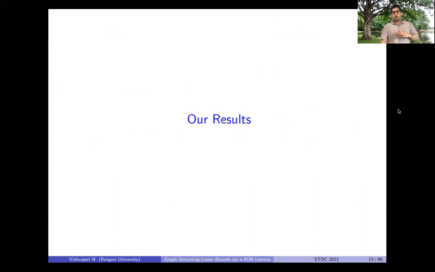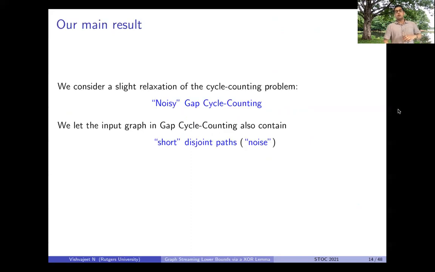So that's where we come in, and we prove optimal lower bounds for a version of the gap cycle counting problem, which we call the noisy gap cycle counting problem. And here, what we do is we allow instances of gap cycle counting to also contain short disjoint paths, which we call noise.